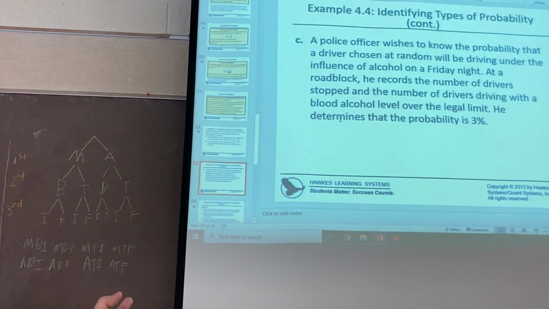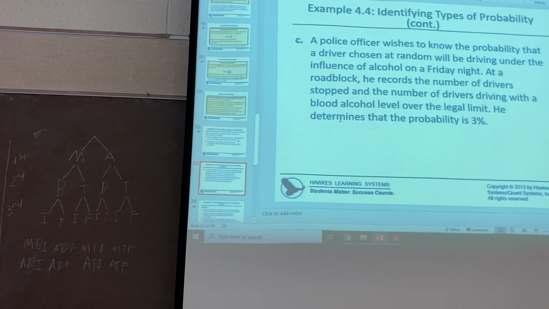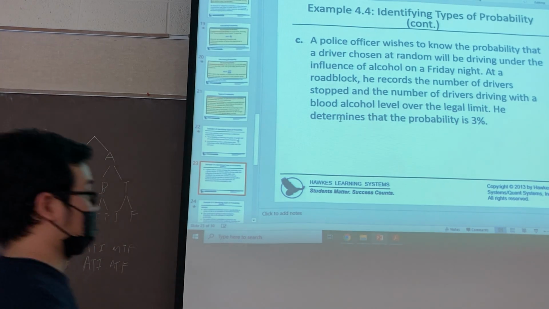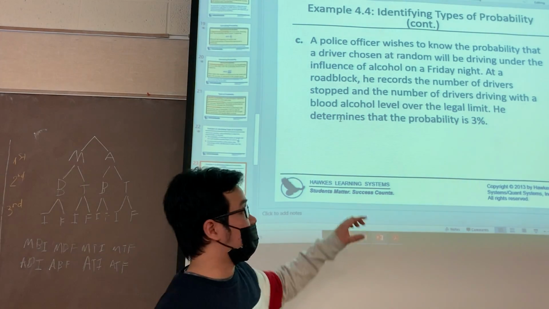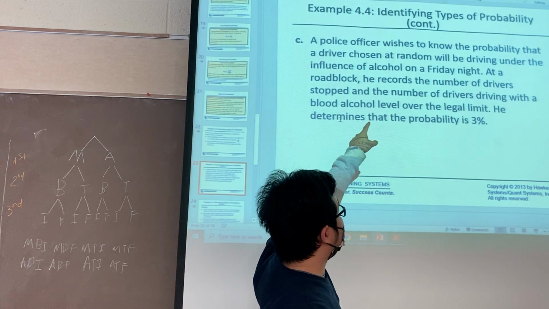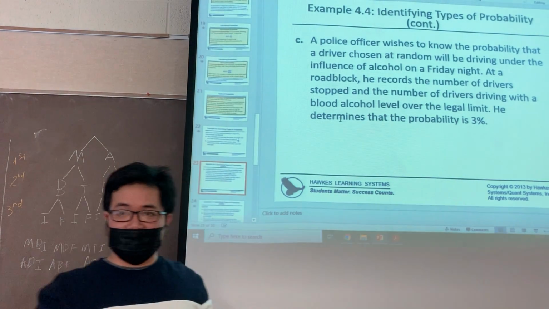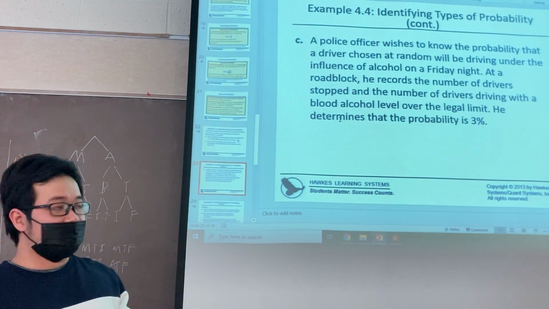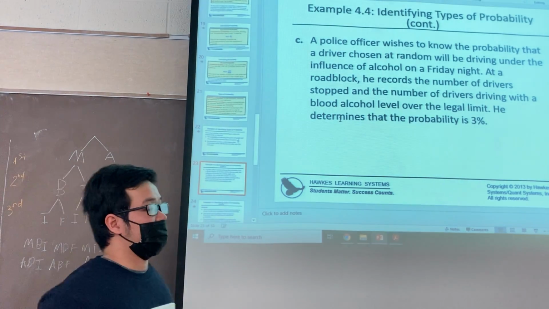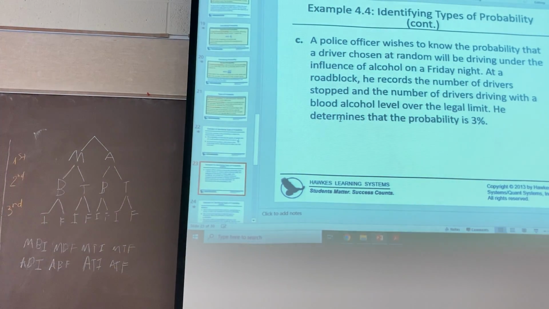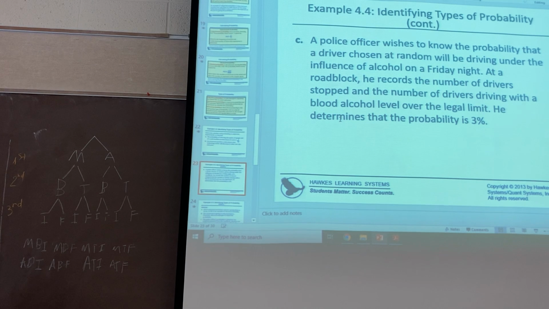So what is this? Are you sure? Yeah, exactly. It is experimental, because of the way he does the experiment: he records the number of drivers. That's the experimental probability. Is it clear?